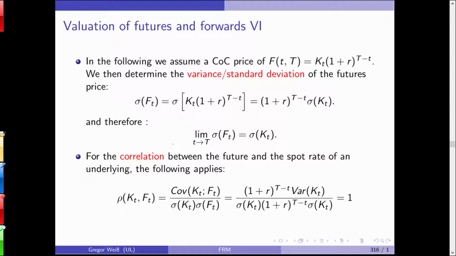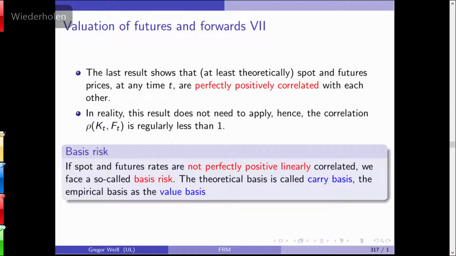+1 underlying, -1 future. 0 plus minus 0. -1 underlying, +1 future. Again, perfectly hedged. This is why these contracts are used for hedging. You have a perfect positive correlation, and then by going short in the future, you can hedge a long position in the underlying. The last result shows that, at least theoretically, you are able to complete what we call a perfect hedge or a full hedge.